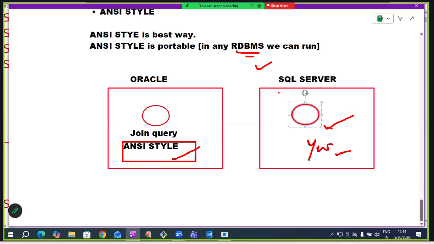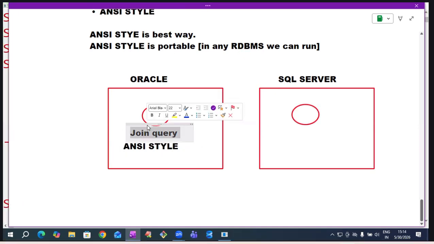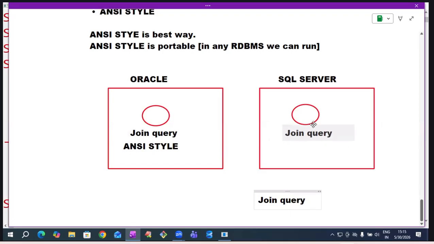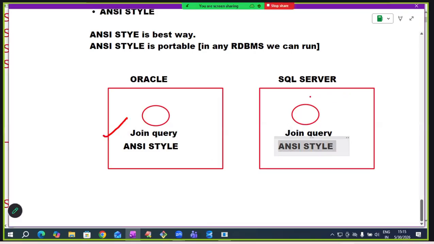So ANSI style is the best way. If you know Oracle joins, you know SQL Server joins, MySQL joins and DB2 joins also.